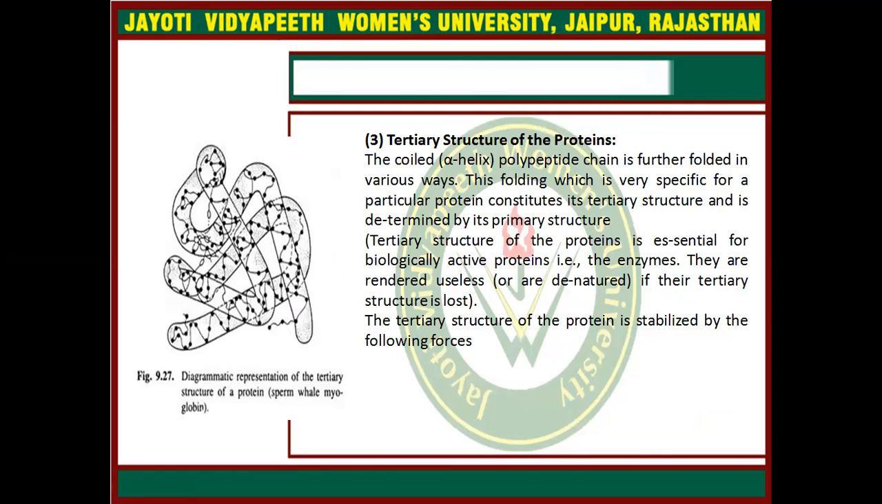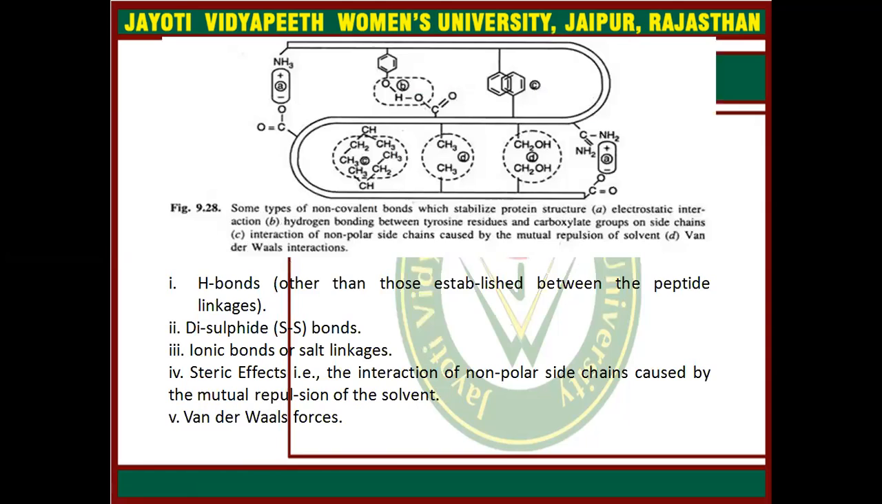The coiled alpha helix protein chain is further folded in various ways. This folding, which is very specific for a particular protein, constitutes its tertiary structure, and it is determined by its primary structure. The tertiary structure of protein is stabilized by the following forces. First is hydrogen bonds, other than those established between the peptide linkages, disulfide S-S bonds, ionic bonds or salt linkages, steric effects, meaning the interaction of non-polar side chains caused by the mutual repulsion of the solvent, and van der Waals forces.